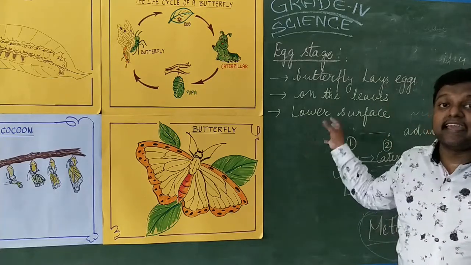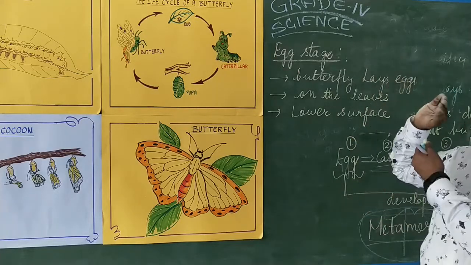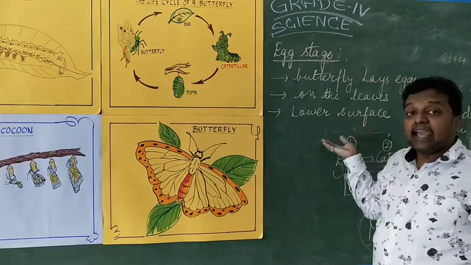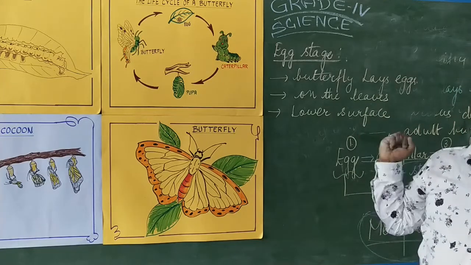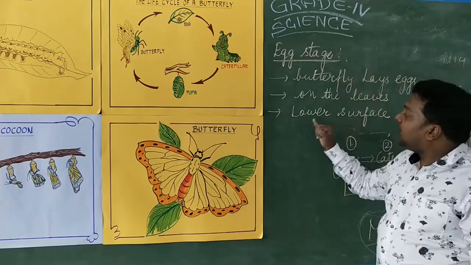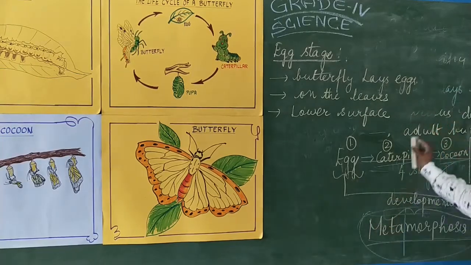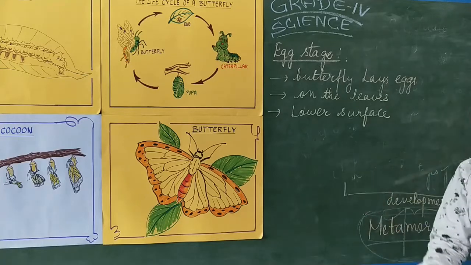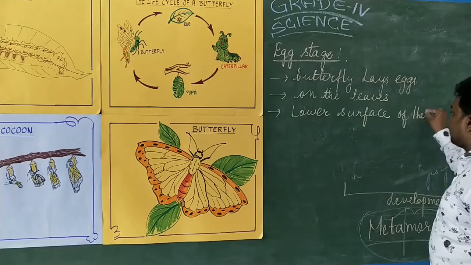So அதனால eggs பாதுகாப்பா. The eggs have to undergo various developmental stages, and stages வரது வரைக்கும் அந்த eggs preserve பண்றதுக்காக, the eggs are laid on the under surface or beneath the surface of the leaves அப்படினு சொல்றோம். So the eggs are laid on the lower surface. எதோட lower surface? Lower surface of the leaves. The eggs are laid on the lower surface of the leaves அப்படினு சொல்றோம்.